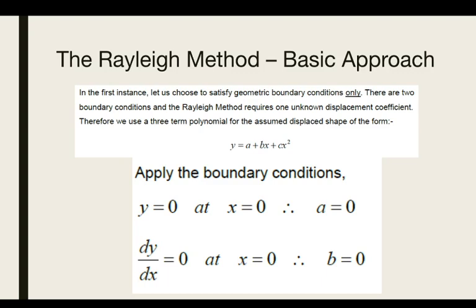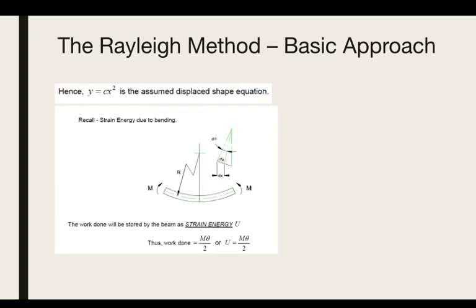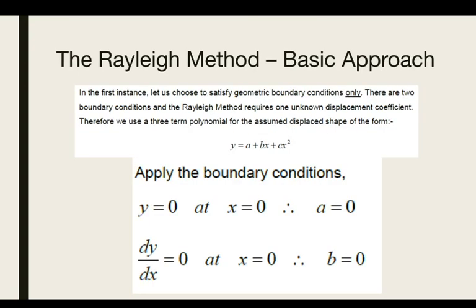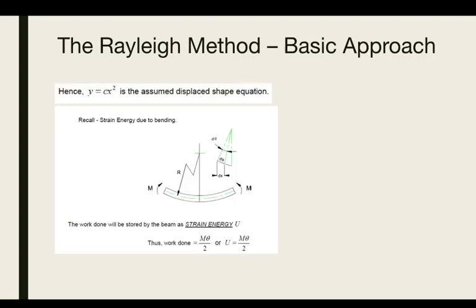Therefore, from y equals a plus bx plus cx squared, after substituting a equals 0 and dy by dx, which will give you b, b will be equal to 0. So you can write y equals cx squared. If you apply a and b, these terms will cancel out and the displacement function y will be equal to cx squared.